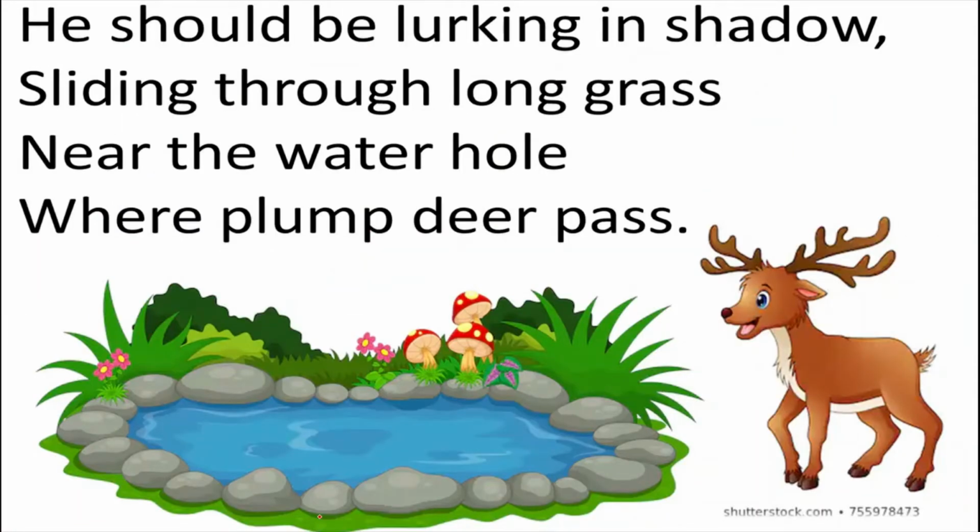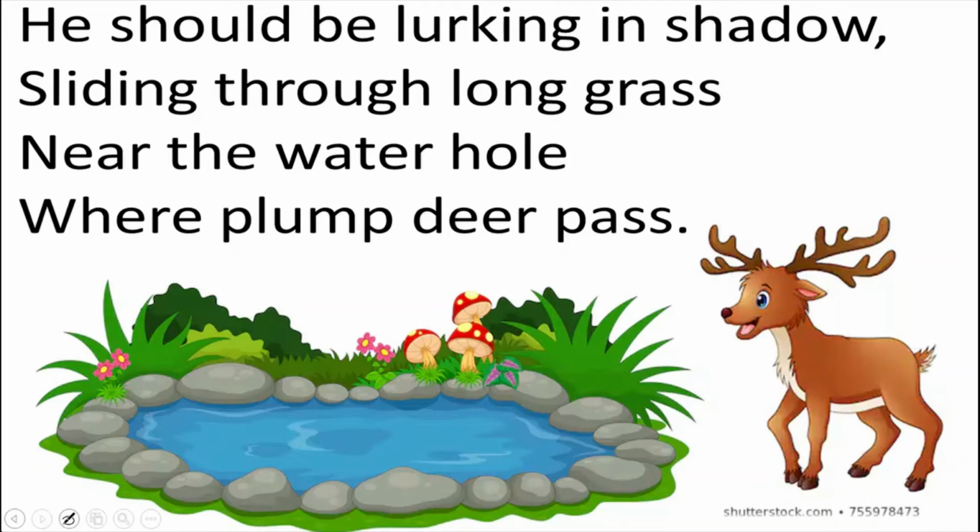He says that he should be lurking in shadow, sliding through long grass near the waterhole where plump deer pass. In the first stanza, the poet has told us the present condition of the tiger, and in place of that, what the tiger should be doing has been described in the second and the third stanza.